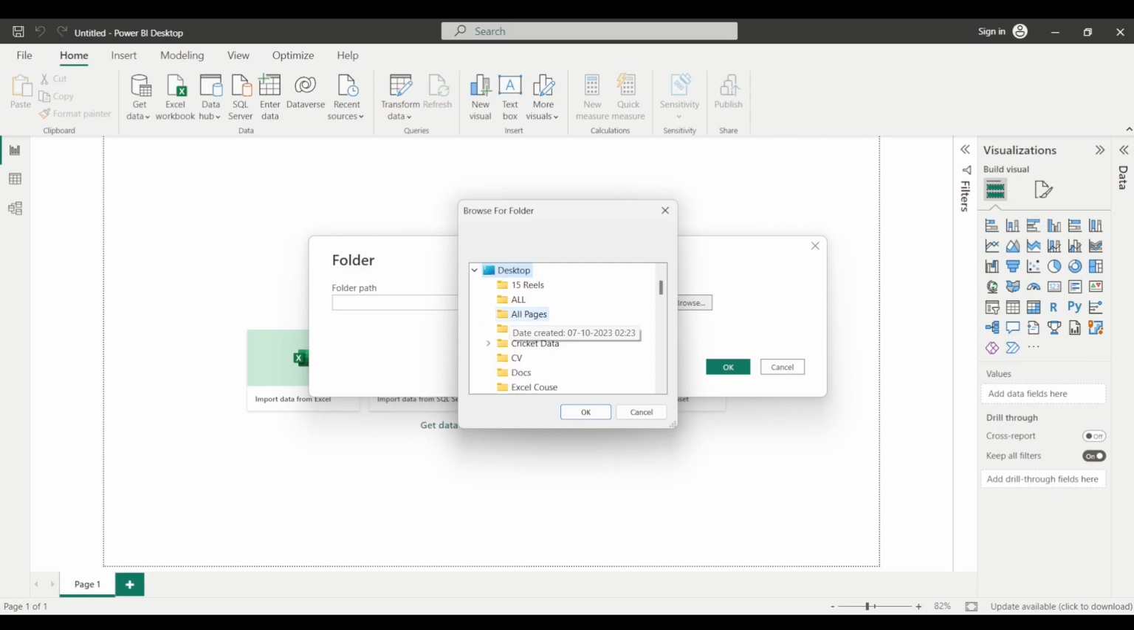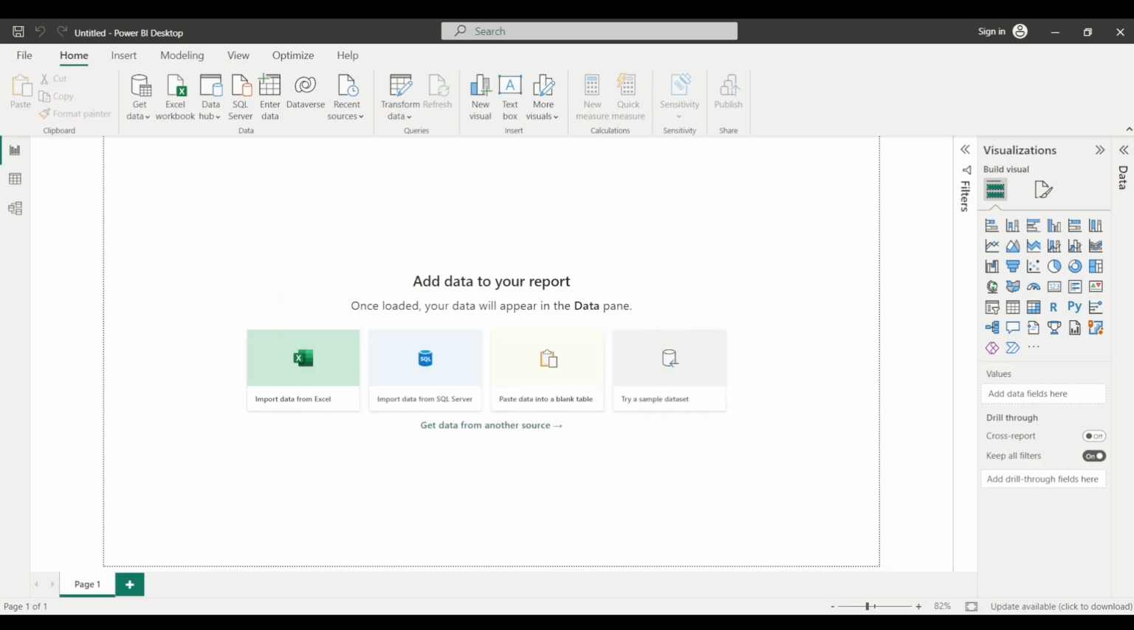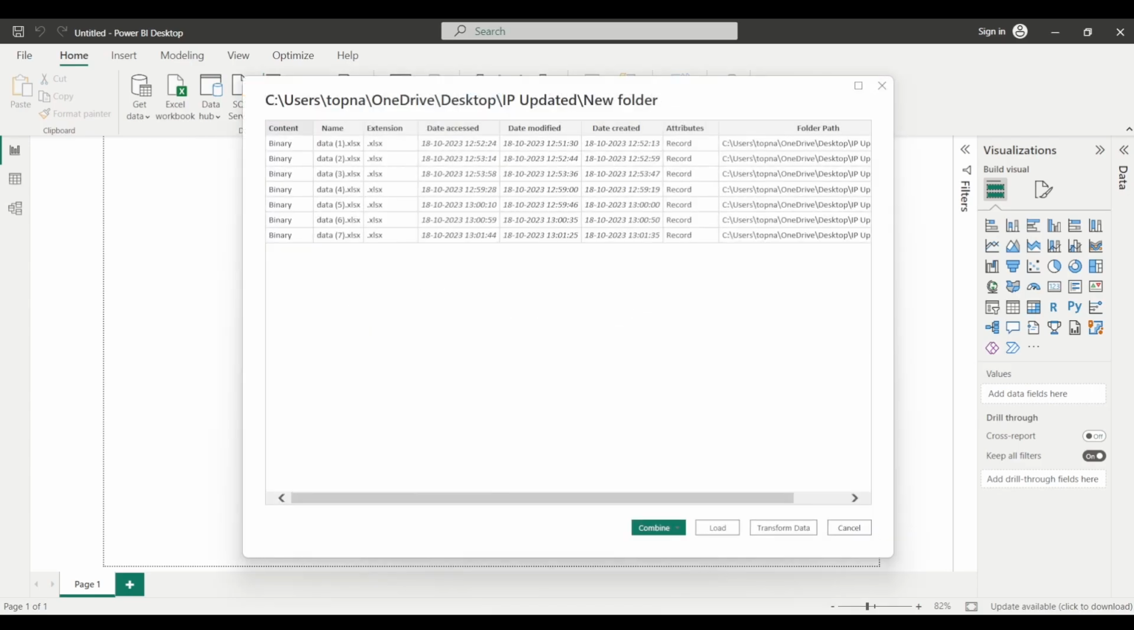Right. Then we have this folder, and inside this folder we have one more folder by the name new folder. So I'll simply click on this folder, and I'll click on OK. These are the files from which we want to import the data.